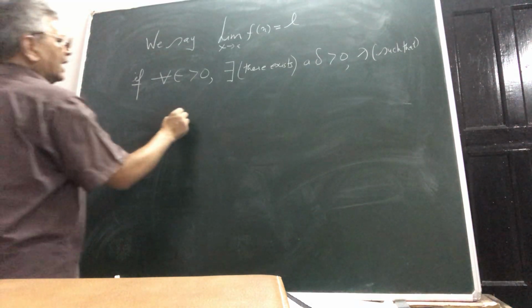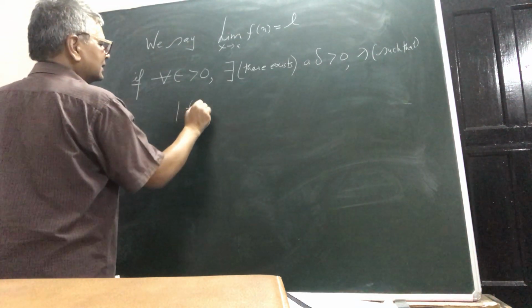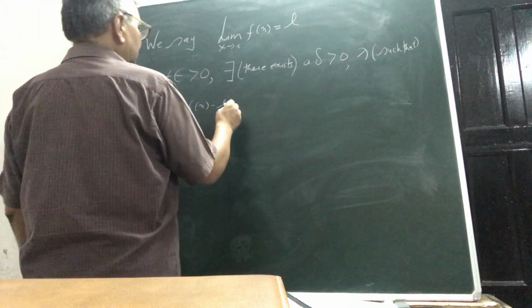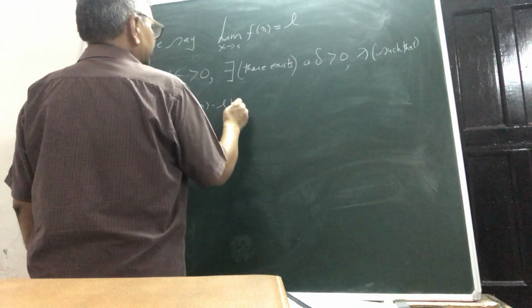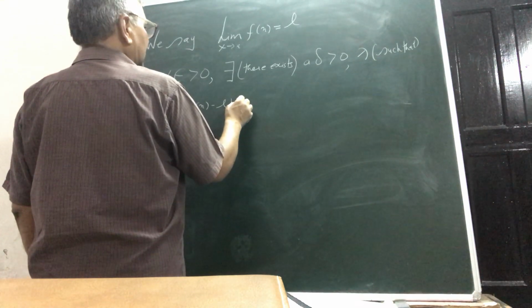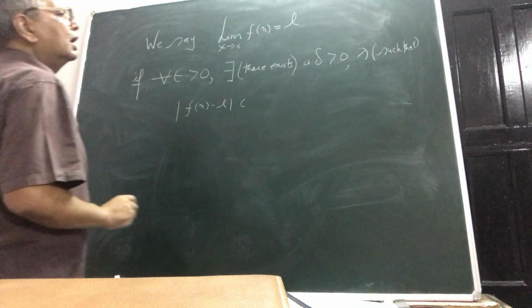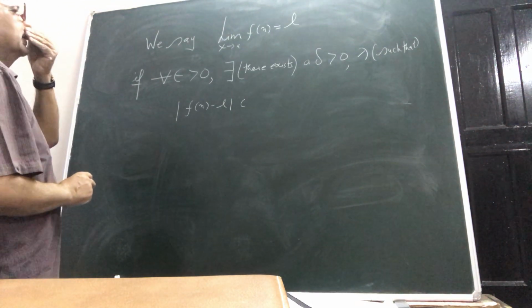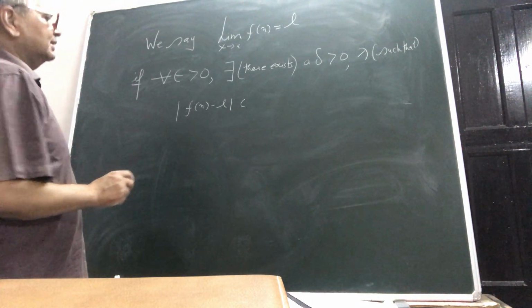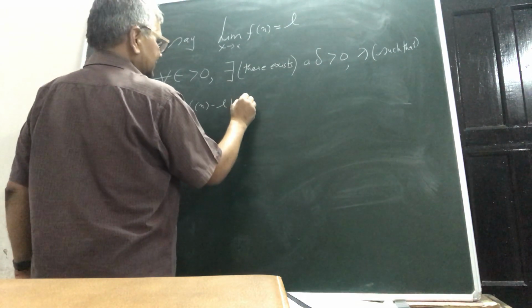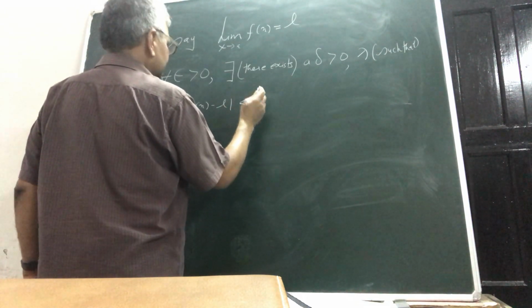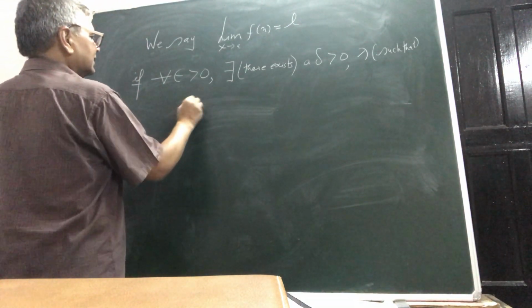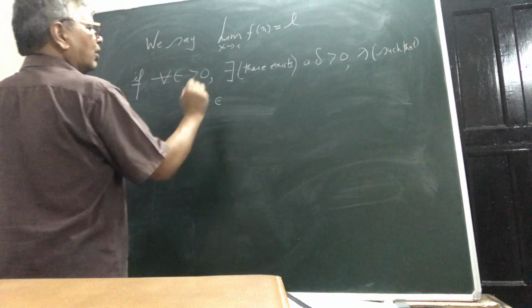Such that mod f(x) minus L is less than epsilon. First let me write the geometrical definition: such that f(x) is the element of what?